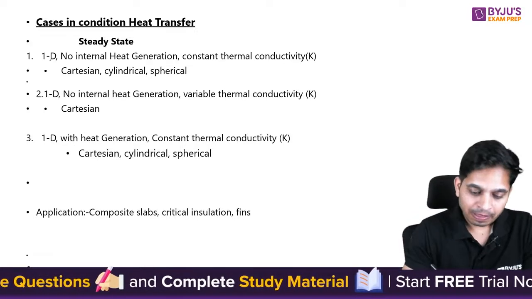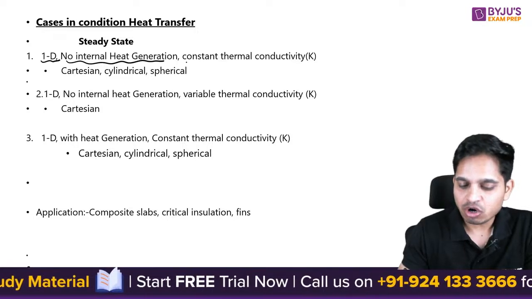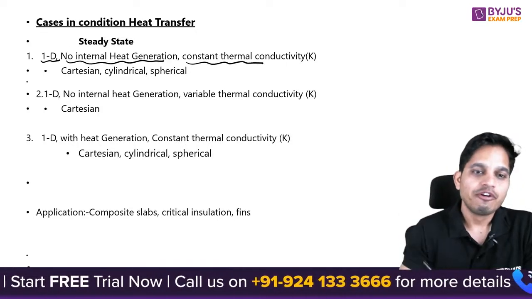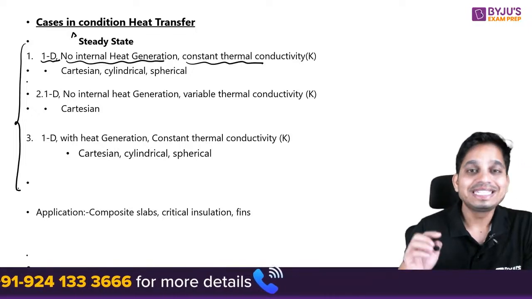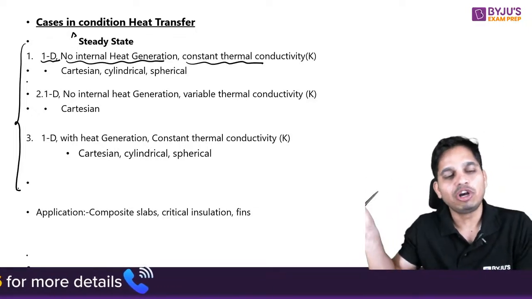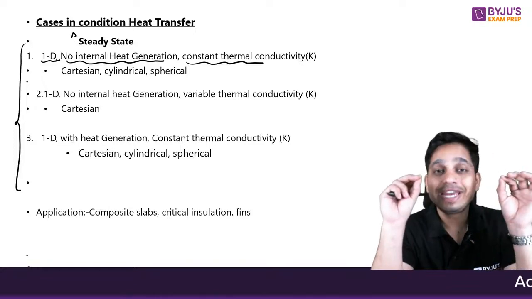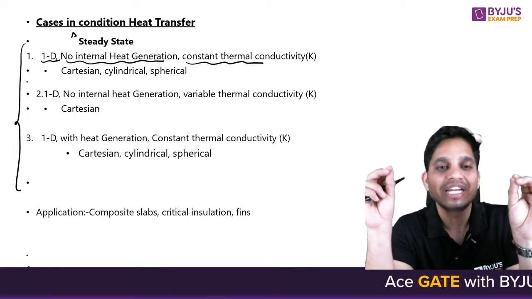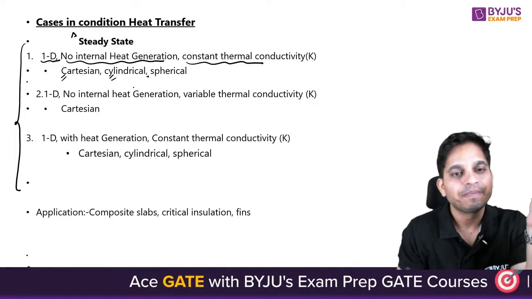Now, we have three kinds of cases that can happen. First is one dimensional, no internal heat generation and constant thermal conductivity. First of all, all these cases are steady state. Unsteady state we will talk about later. In this we will see Cartesian, cylindrical and spherical.